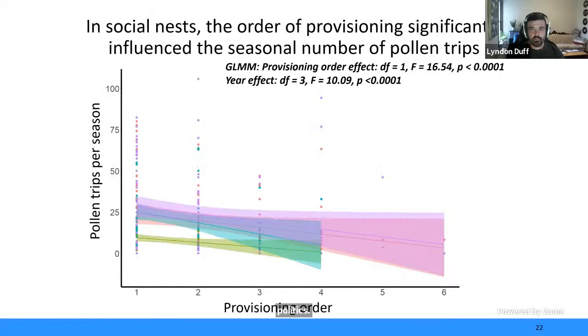The order of provisioning significantly influenced the number of seasonal pollen trips. So we have pollen trips per season on the y-axis again, and provisioning orders 1 through 6 on the x-axis. And you can see that there's a negative relationship with decreasing provisioning order. And then there was a year effect again, that 2017 was significantly lower.